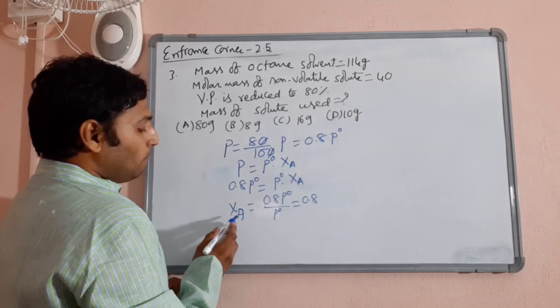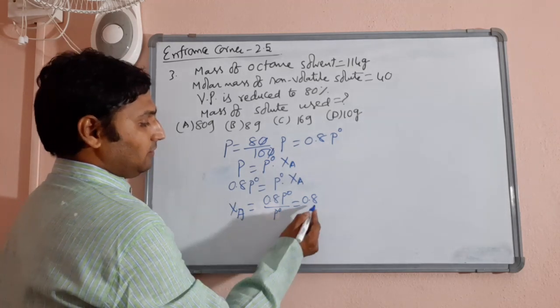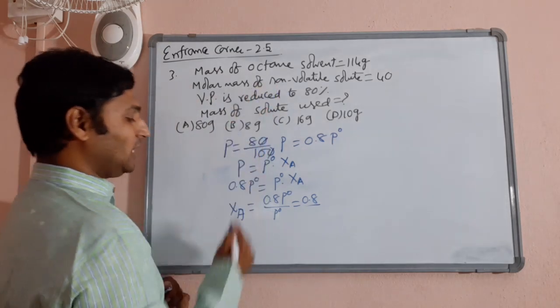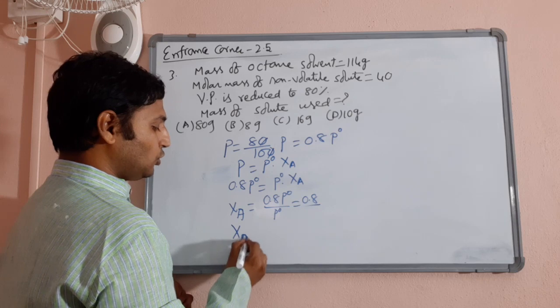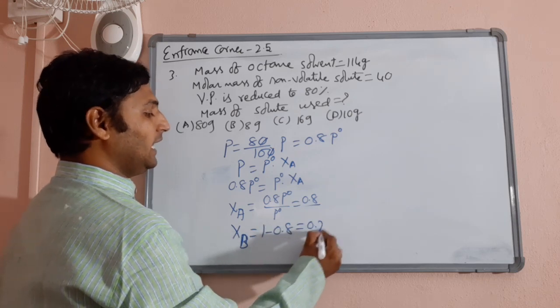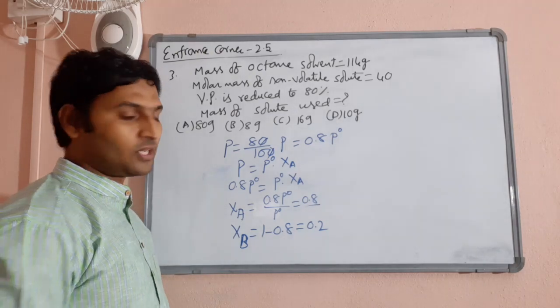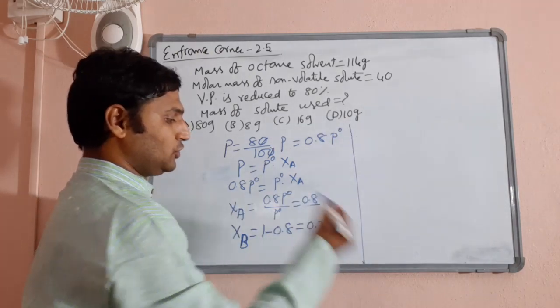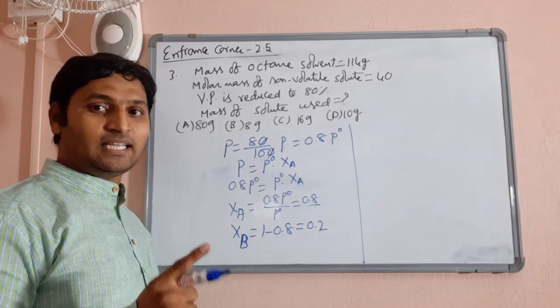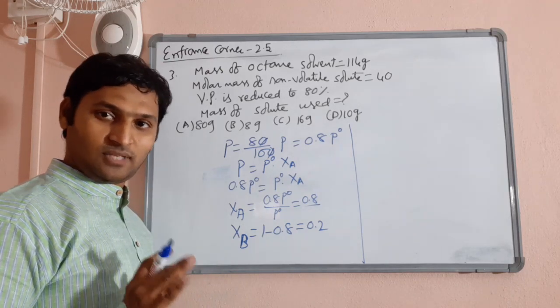However, mole fraction of solvent we understood it is 0.8, but we need weight of solute, right? So mole fraction of solute XB will be 1 minus mole fraction of solvent, it is going to be 0.2. Now we got the mole fraction of solute. Now we want the weight of solute. To get the weight of solute, we need the number of moles of solute. Yes or no?